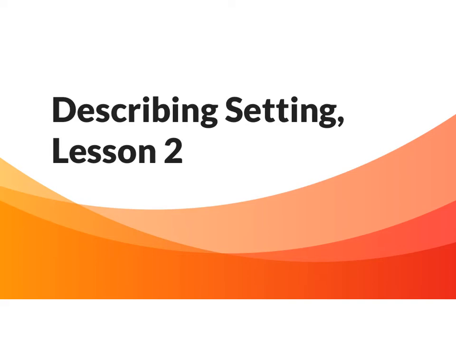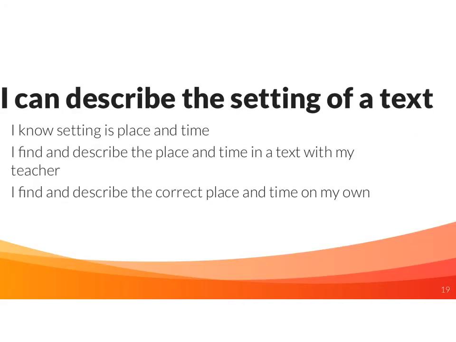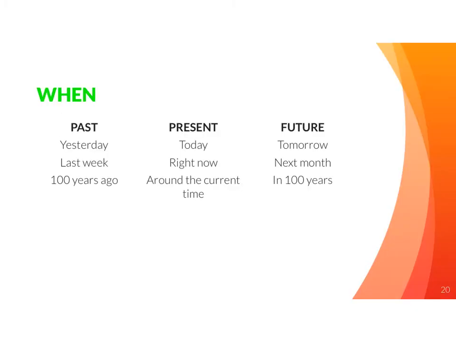Welcome to our next lesson about describing the setting. This is lesson 2. Let's get going. So your goal today is, I can describe the setting of a text. Your success criteria, you'll know you succeeded if you know the setting is the place and the time. You can find and describe the place and the time with the text with your teacher, and then you can find and describe the correct place and time on your own.